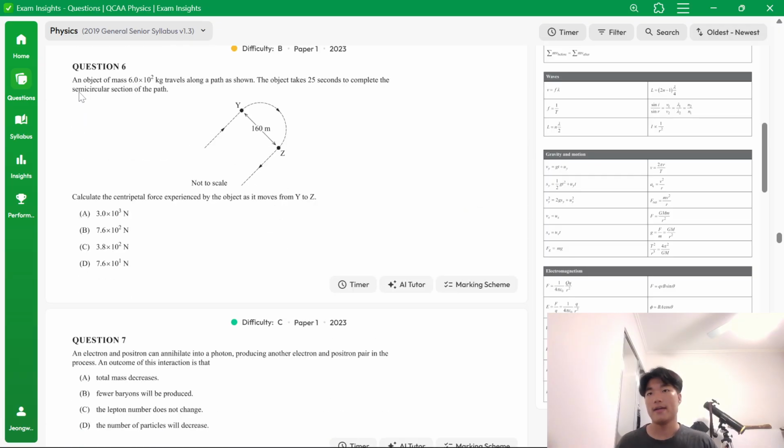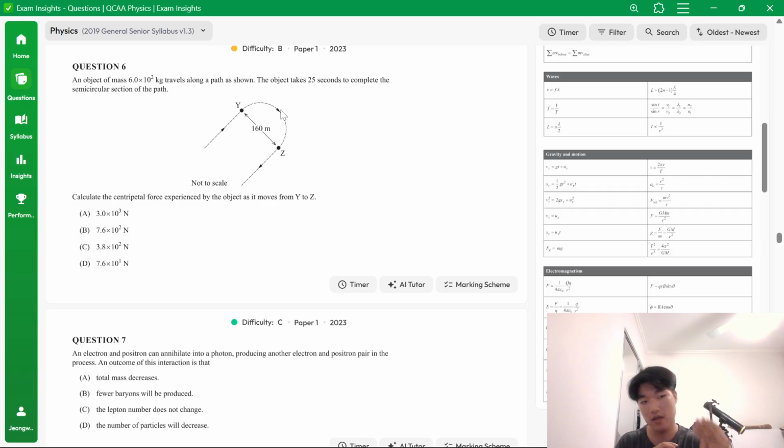Okay. Question 6. An object of mass 6 times 10 to the 2, so it's just 600 kilograms, travels along a path as shown. The object takes 25 seconds to complete the semicircular section of the path. So immediately we should be thinking uniform circular motion, and that hint is given because it says calculate the centripetal force.